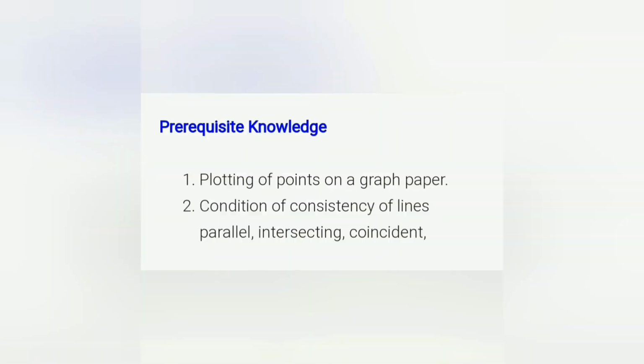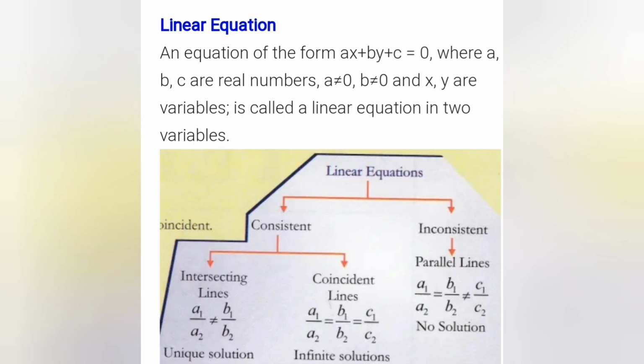Then prerequisite knowledge. Write the prerequisite knowledge. Then you have to write about the linear equation, that is an equation of the form ax plus by plus c equal to 0, where a, b, c are real numbers, a not equal to 0, b not equal to 0, and x and y are variables, is called a linear equation in two variables. Then you have to write linear equation consistent, inconsistent.